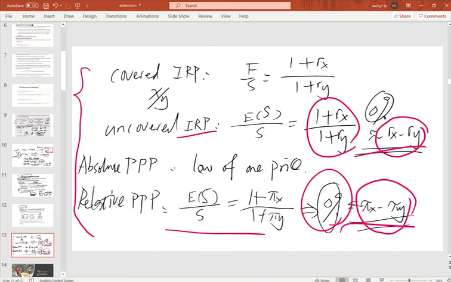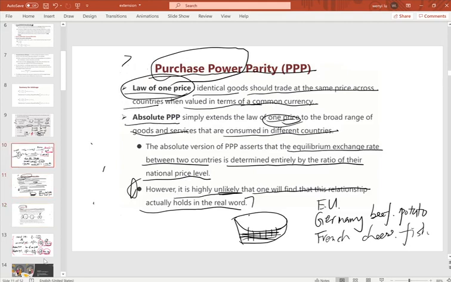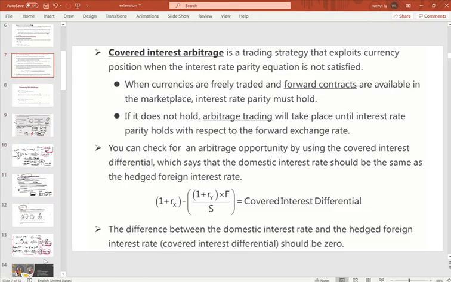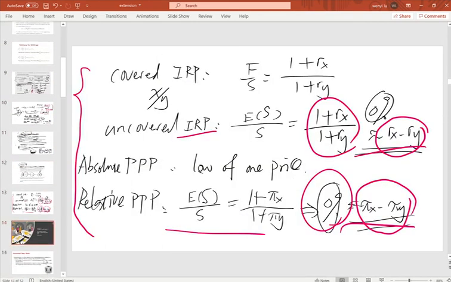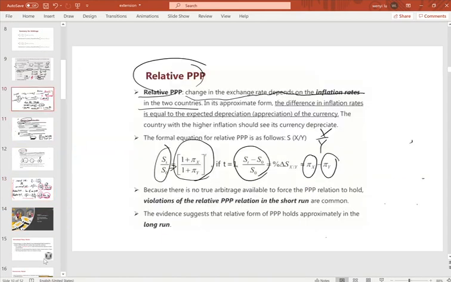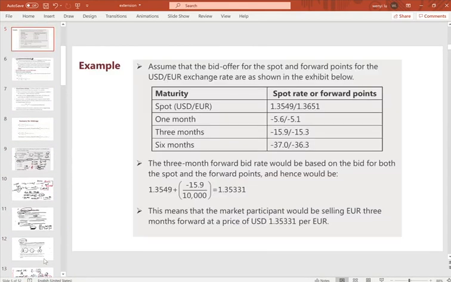For the topics we covered in the midterm exams, we also studied others, for example triangular arbitrage, and we also studied different exchange rate markets in different countries. If you have any questions, please put them in the comments below this video for this part. This part is not very easy, just something we did as an extension.